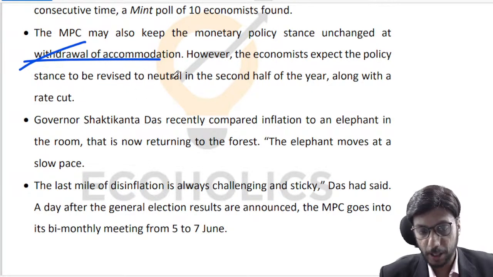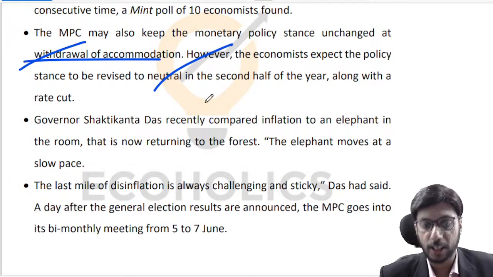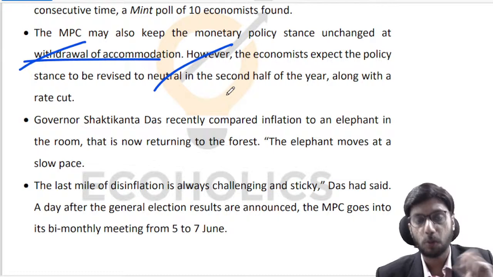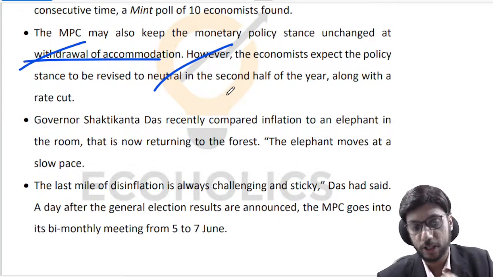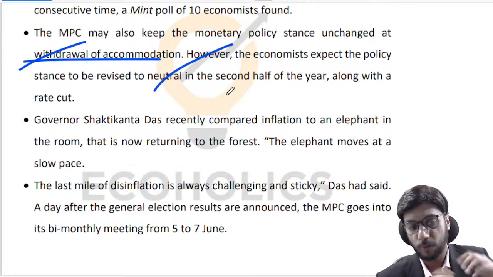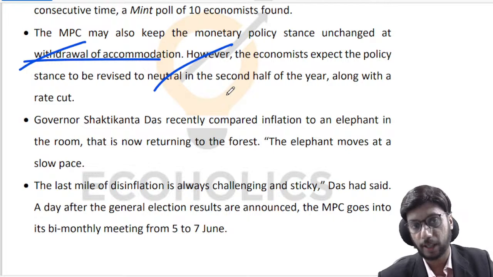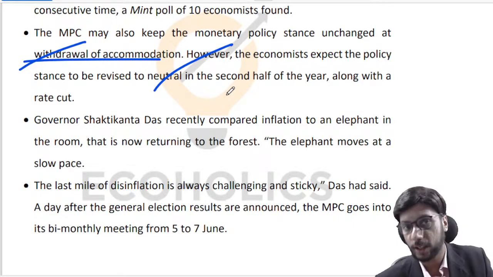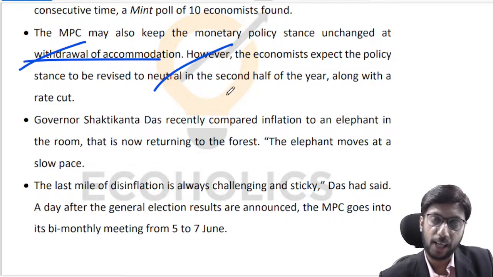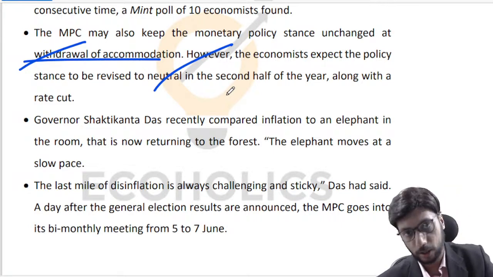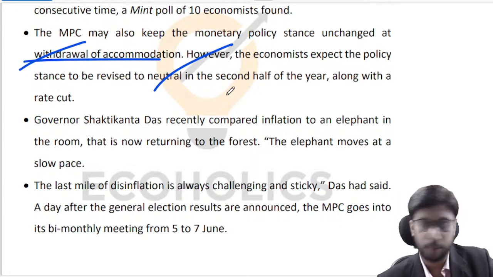So we will be going to neutral in the second half of the year is what we are expecting. Monetary policy stance can be offering accommodation, neutral, or withdrawing accommodation. Right now we are withdrawing accommodation because we want to pull inflation down. Once inflation has been controlled, we can go into neutral territory, whereby we are neither going big bang on expansionary monetary policy.